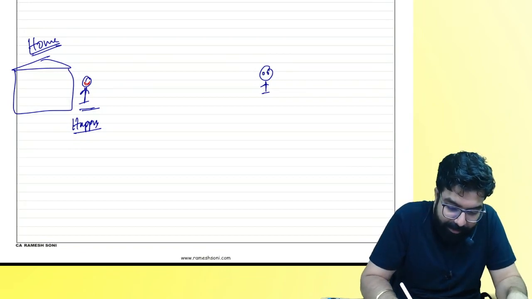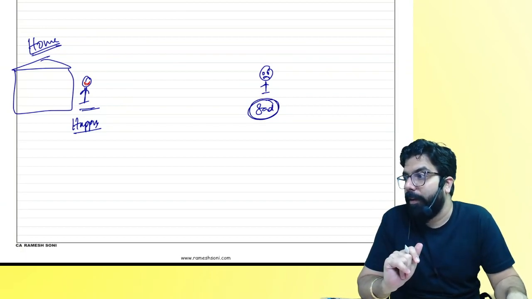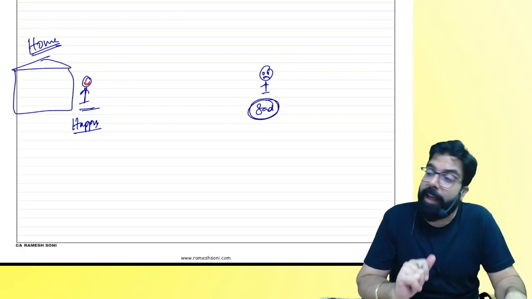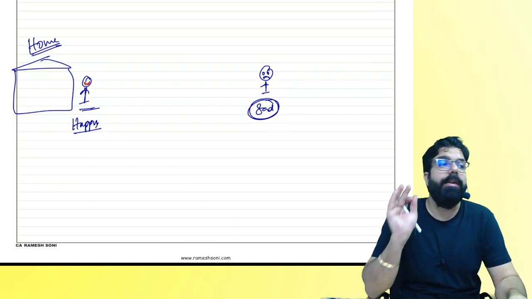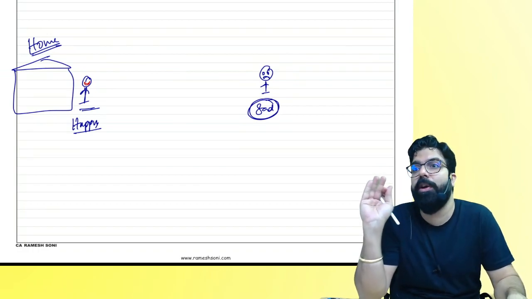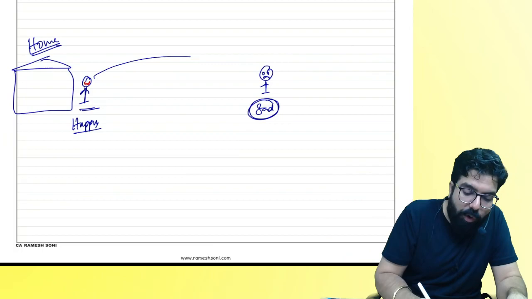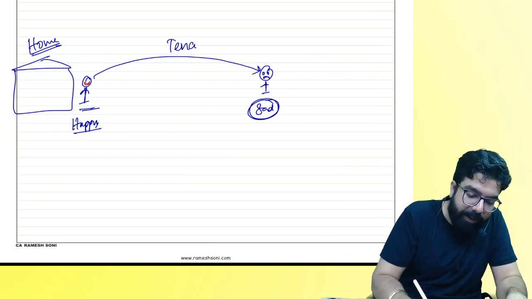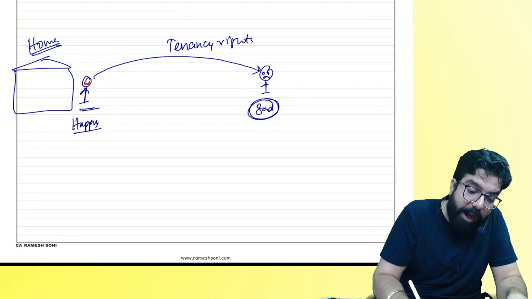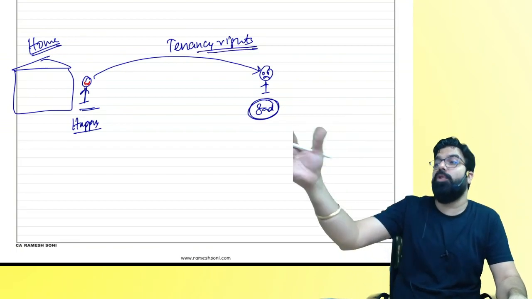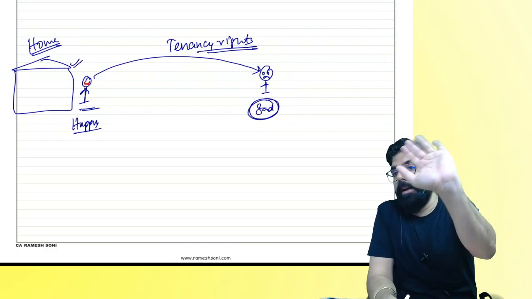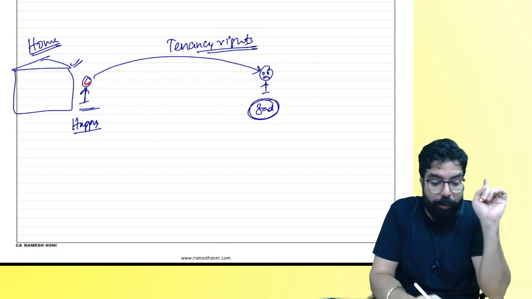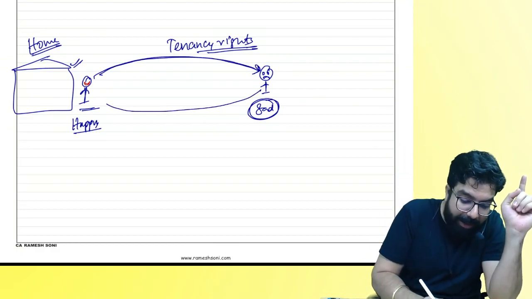This is Mr. Sad. Okay? Sad came and told me, Ramesh, I want to stay in your home. Can you allow me to be your tenant for lifetime and give me your tenancy right? Earlier, there used to be a concept of giving tenancy right. What do you mean by giving tenancy right? If I go ahead and give you the tenancy rights, it means now you are going to be my tenant for lifetime. I can't throw you out. People used to do what, everyone? See, I will not give you my building. I will not give you my home. But I will give you my tenancy and you will give me the tenancy premium.